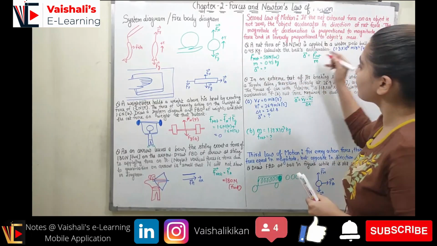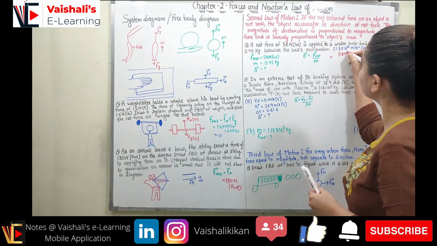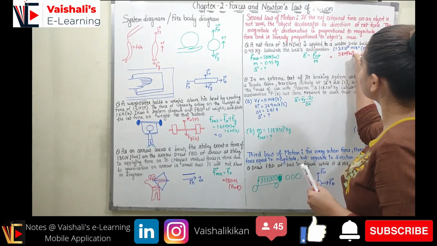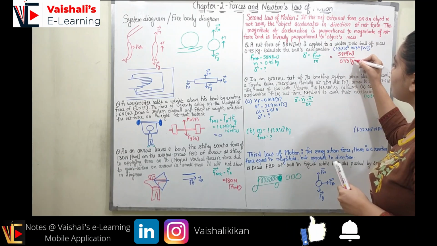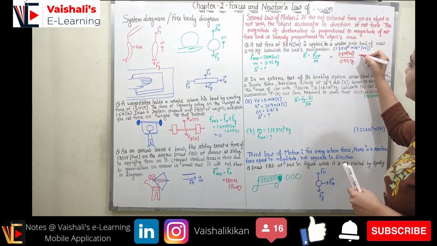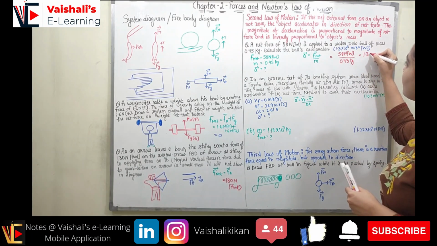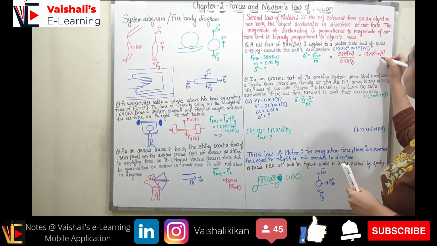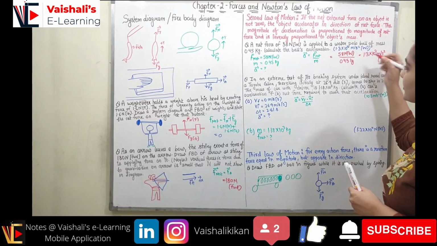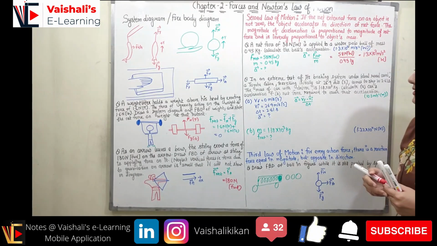So we know what F net is, which is 58 Newton in the west. We know the mass, it is 0.45 kg. So when you divide it, you will calculate 1.3 into 10 raised to power 2 meter per second square in west, right? Direction would be the same. Now coming to the next question.